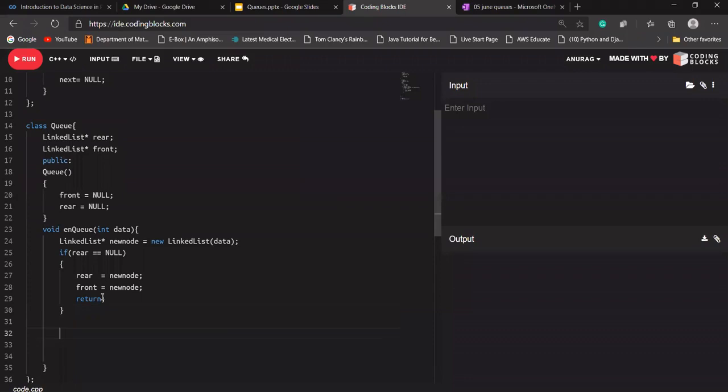Okay, let's say this is not the case. If rear is not equal to null, it means rear is pointing to some node. Because rear is pointing to some node, its next will be null because it is the last node. So rear's next should now be the new node.